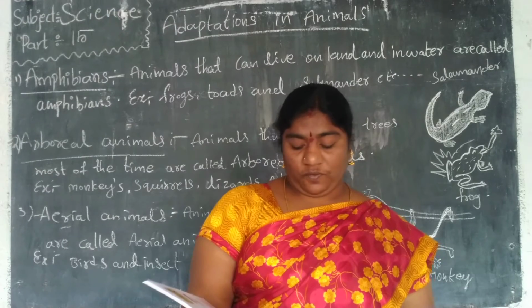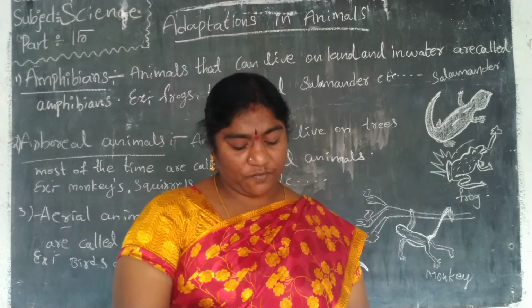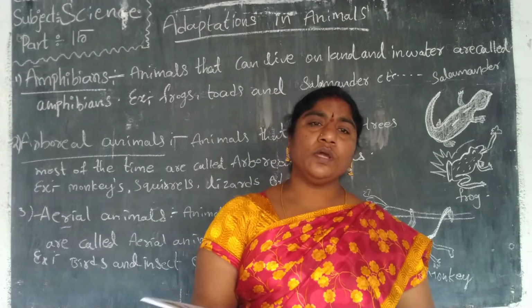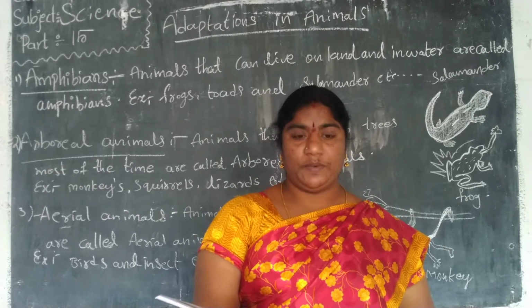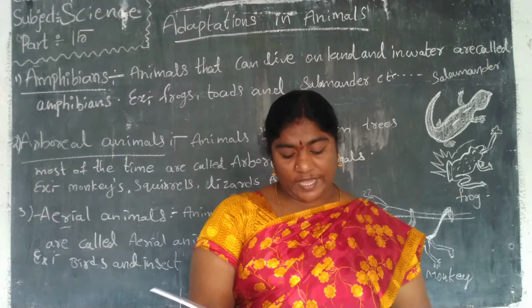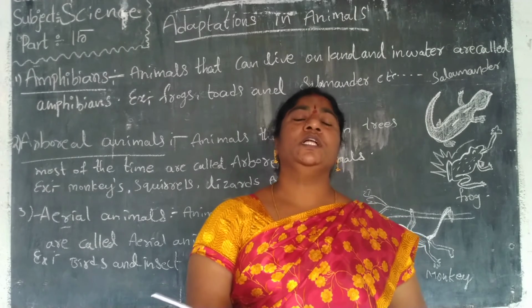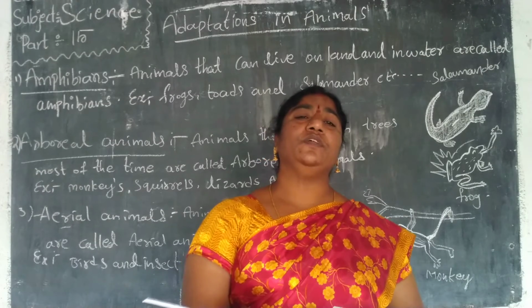The following are the adaptive features of amphibians. Frogs use their lungs to breathe. How can frogs breathe? With the help of lungs.